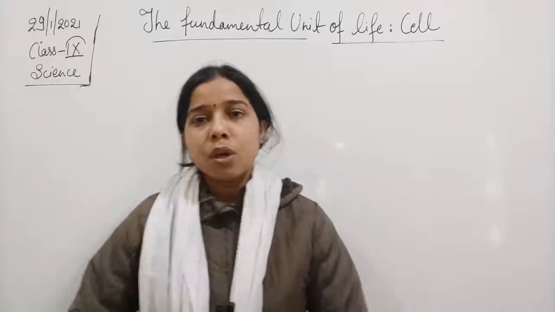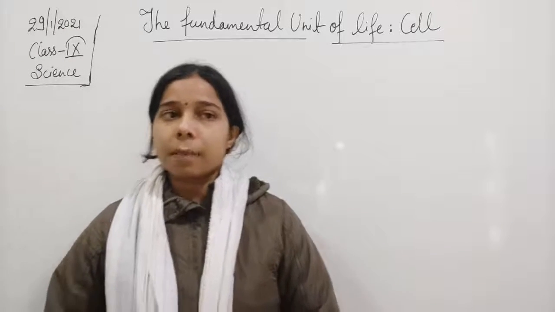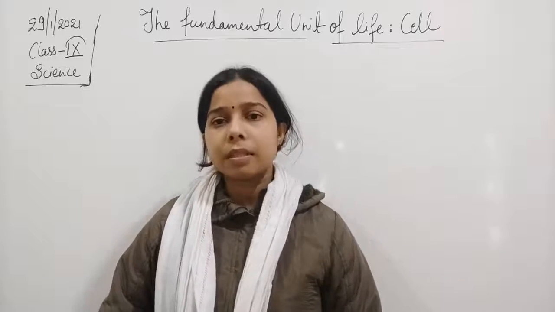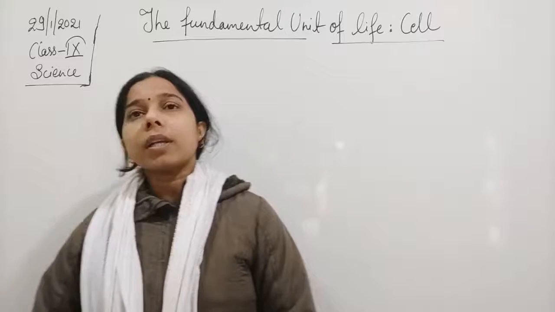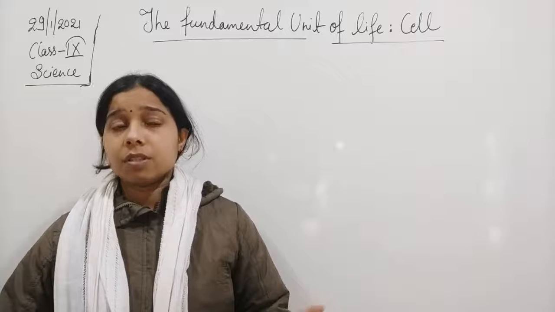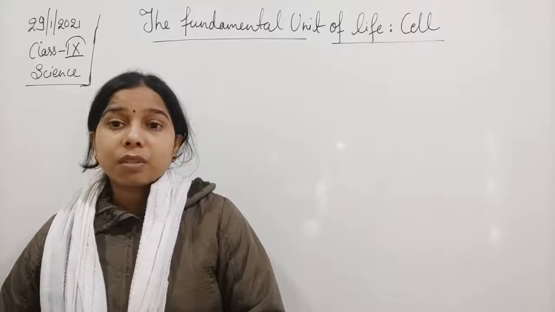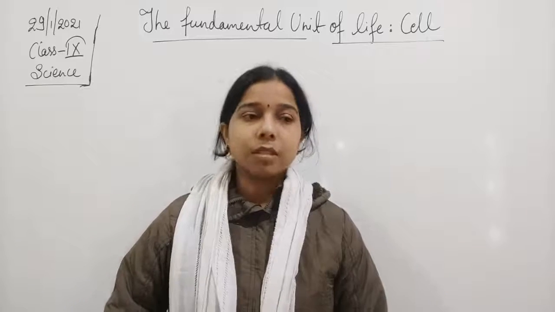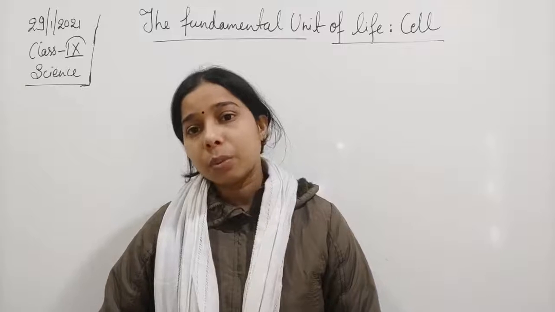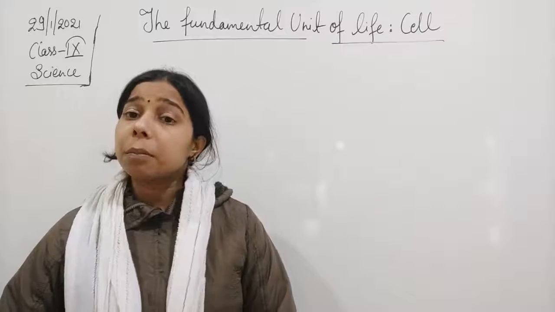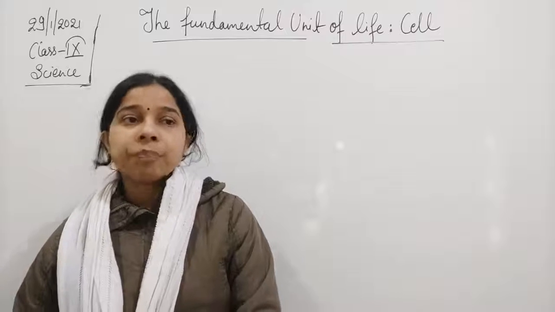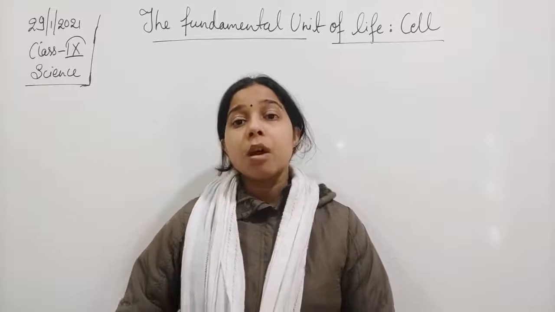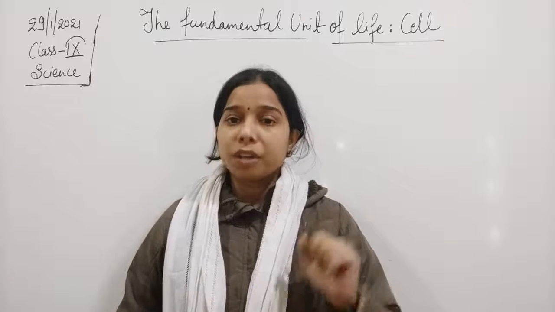Hello students. So students, we were talking about the chapter, the fundamental unit of life, which is the cell. We have seen the different types of cells, on the basis of their nucleus. One has a well-developed nucleus, and the other does not have a nucleus. So one is a complete cell and another is an incomplete cell. On that basis we have divided them into two: prokaryotic cell and eukaryotic cell.